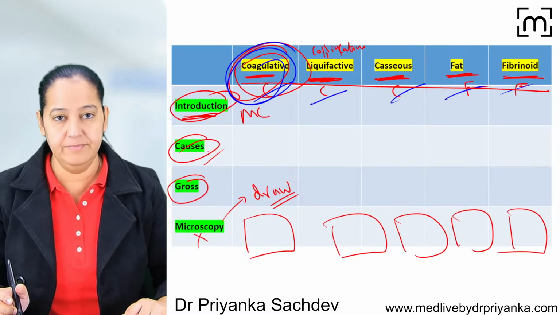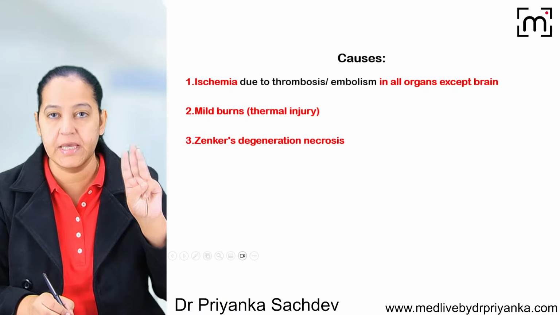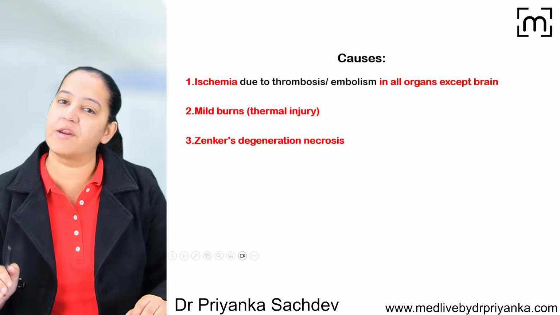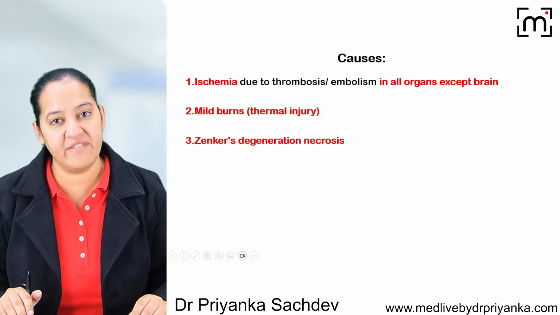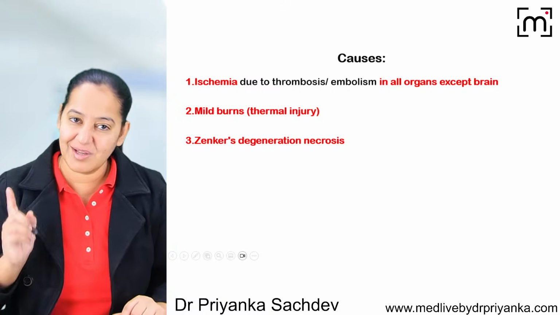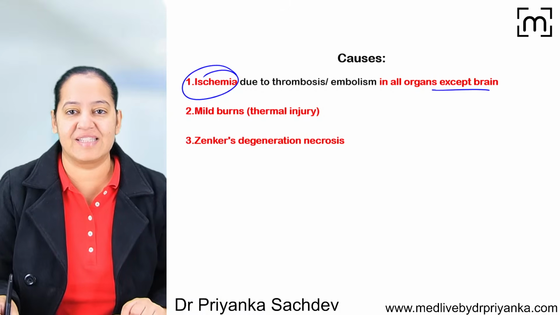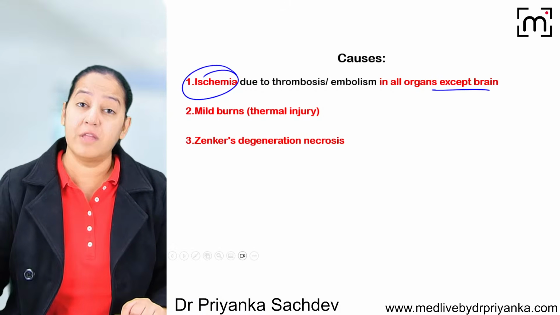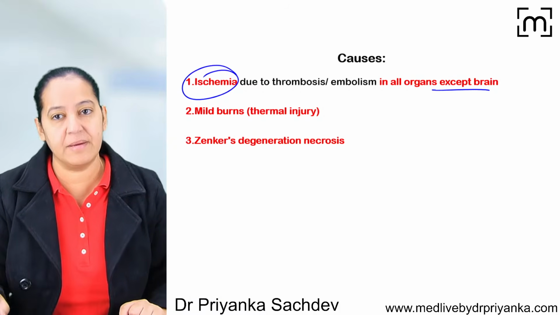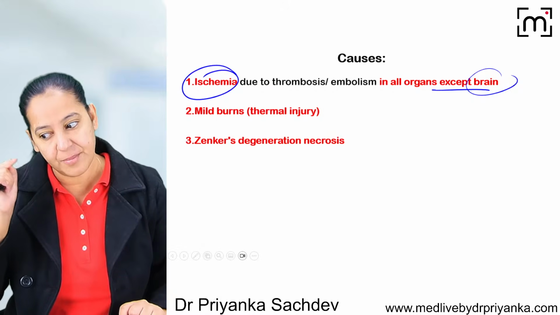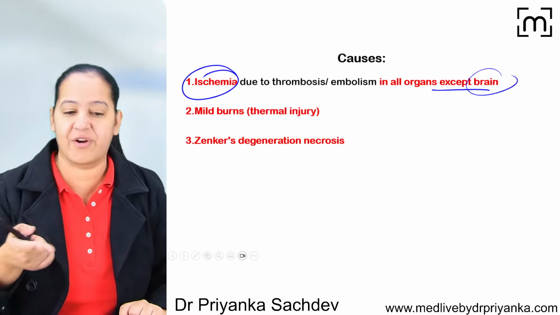This is the definition. What are the three causes? After definition, we have to see the causes of coagulative necrosis. There are three causes. You know, human body from head to toe, all the organs require blood. What happens if blood is not given to any organ? The organ will have ischemia and necrosis. So it is coagulative necrosis due to ischemia to any organ. If any organ except brain does not get blood, the cells of that organ start dying because of coagulative necrosis. But if the brain does not get blood, the cells in the brain also start dying, but coagulative necrosis doesn't occur. Liquefactive necrosis occurs in the brain.